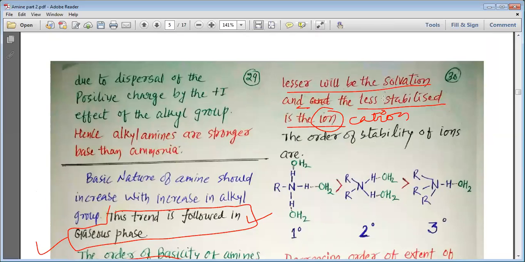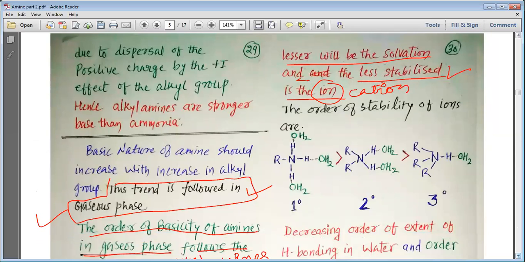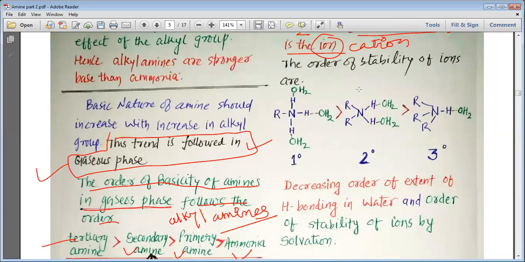So if the size of the salt or cation produced is more, it will be less solvated, and that is why it shows lesser stability, and the lesser the stability, the lesser would be its basicity. Therefore, the order of stability of ions is primary amine greater than secondary amine greater than tertiary amine, because primary amine forms the smallest cation, secondary amine forms a bigger one, and tertiary amine makes the biggest one.